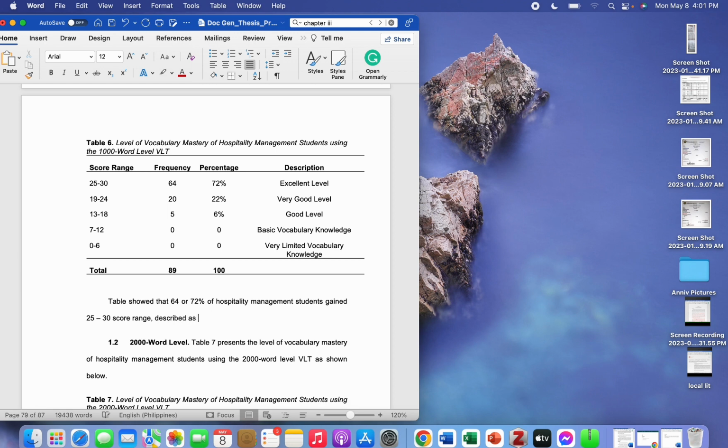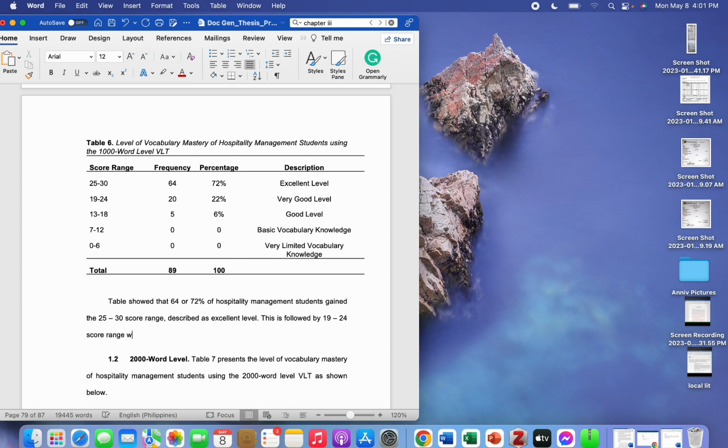And then the next one is the next score range that gained the second highest score or frequency. So I have to say here, this is followed by 19 to 24 score range, described as a very good level. When you are interpreting the data, the reporting verb must be past tense, okay? Because you are textually interpreting what is in your table.